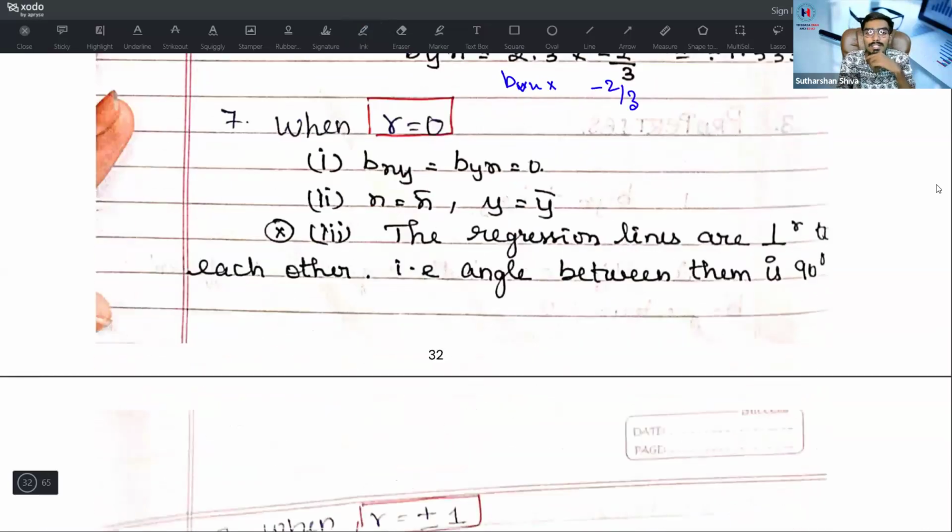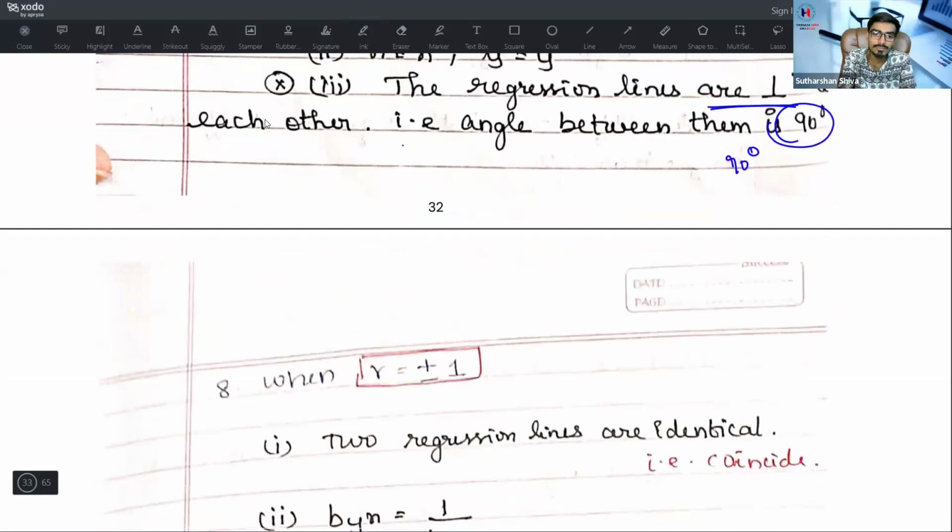Next, when r is equal to 0, remember this, you may get one property-based question on this correlation part. When r is equal to 0, Bxy is equal to Byx is equal to 0, and the regression lines are x is equal to x bar, y is equal to y bar. Then the regression lines are perpendicular to each other. The angle between them is 90 degrees. Whenever the lines are perpendicular, we get r is equal to 0.